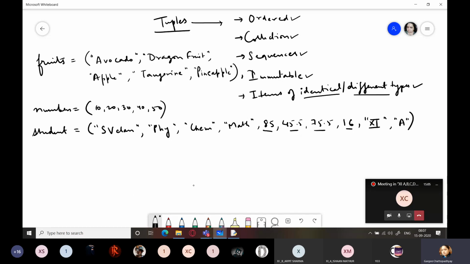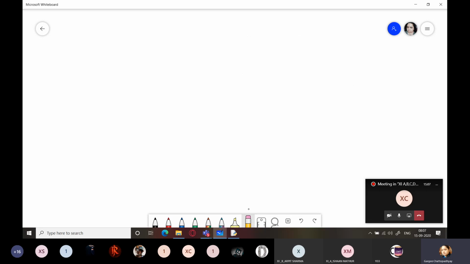So let us see how tuples are represented in memory. If I just take the case of a small tuple, maybe student, and I'll be taking small values.